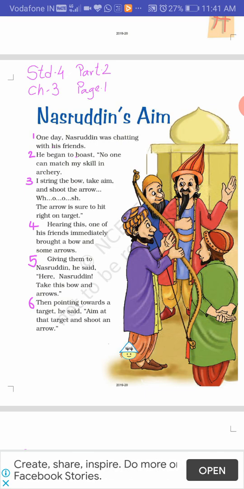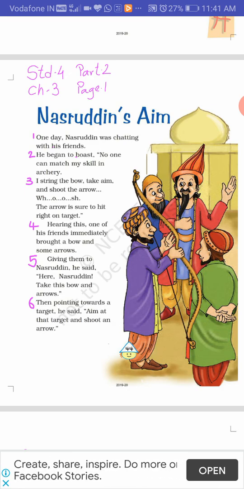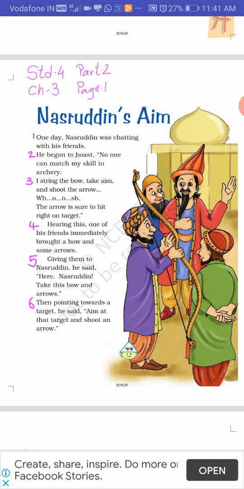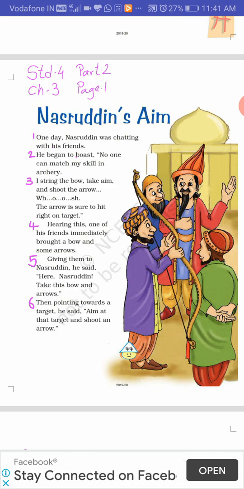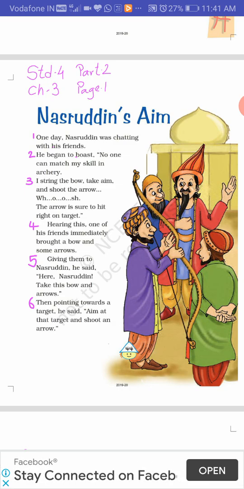The third paragraph, I string the bow, take aim and shoot the arrow. Whoosh! The arrow is sure to hit right on target. Now, target is a place where a person aims the arrow. He hits the bow towards that particular place. So, that is a target. Now, he is boasting about his skills of archery, that he explains like this, I string the bow, take aim and shoot the arrow, and it hits right on the target.